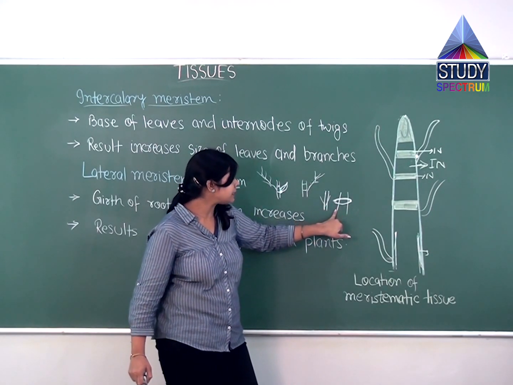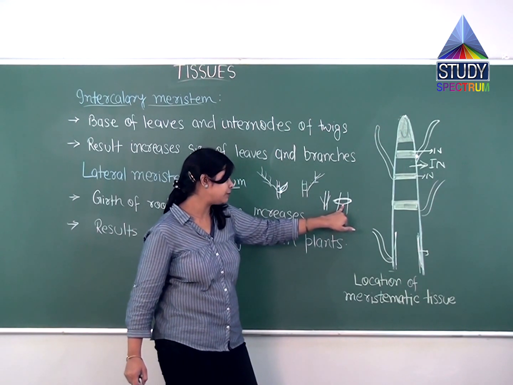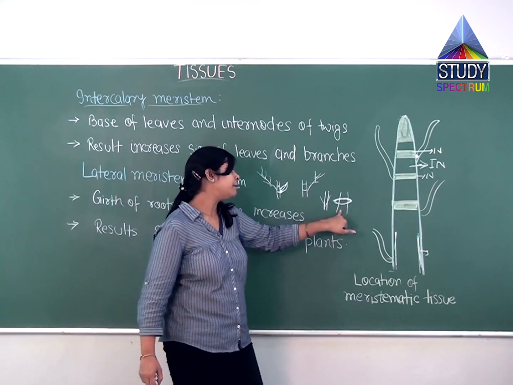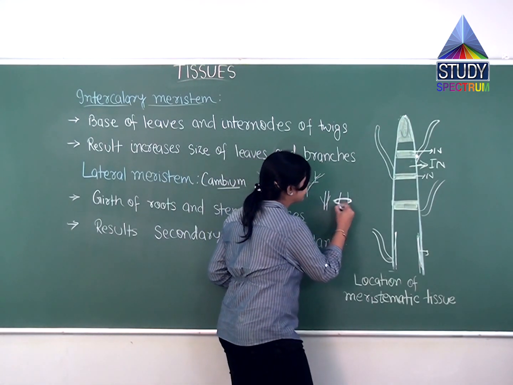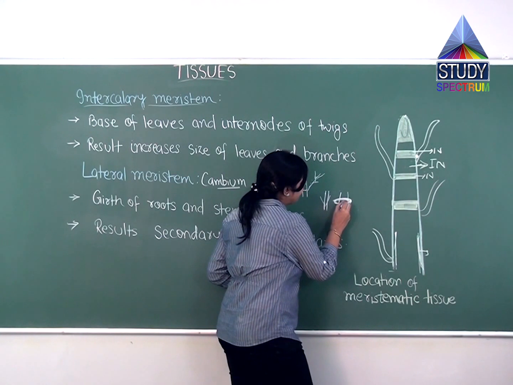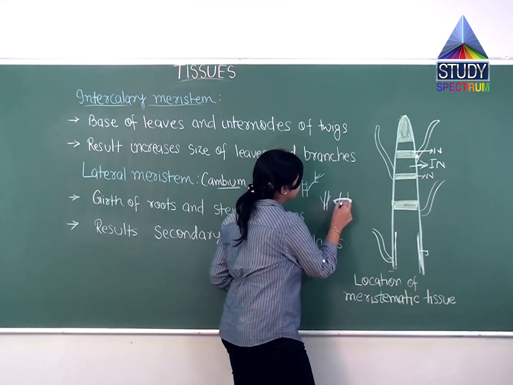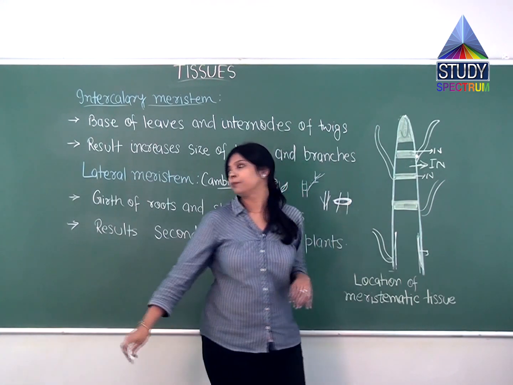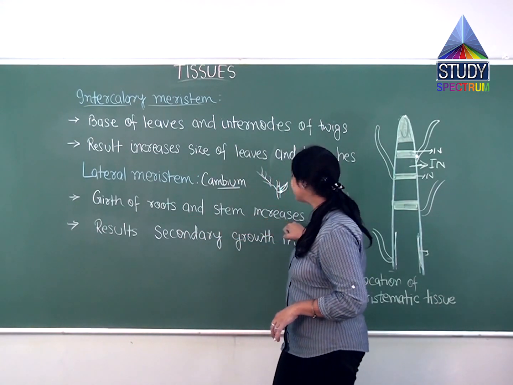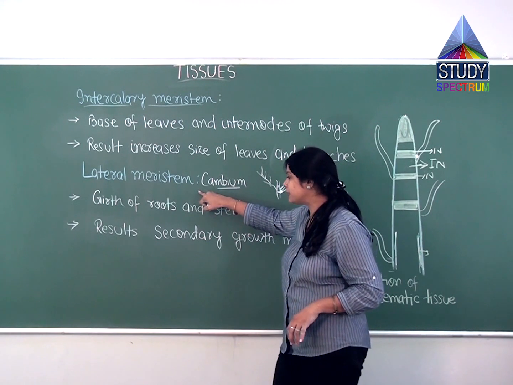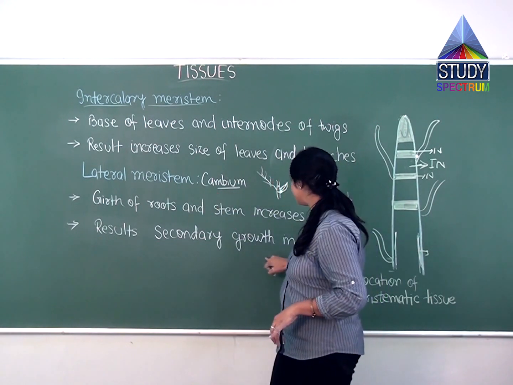So lateral meristem or cambium will be responsible for the secondary growth in plants, and in this region they increase in girth. Cambium is responsible for the increase of girth in plants. So what we can say, the girth of roots and stem increases because of lateral meristem and results in secondary growth in plants.